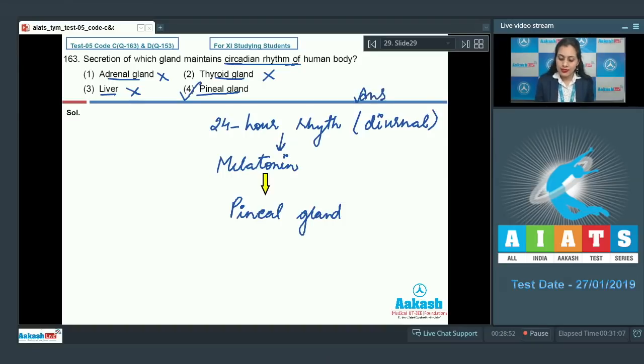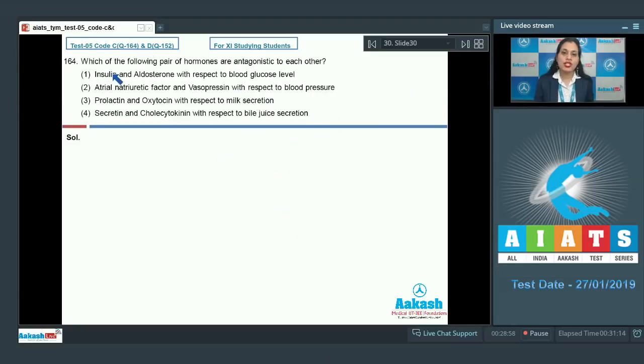So the correct answer to this question is option number 4. Let's discuss our next question. Question number 164. Which of the following pair of hormones are antagonistic to each other? And the very first option is insulin and aldosterone with respect to blood glucose level.